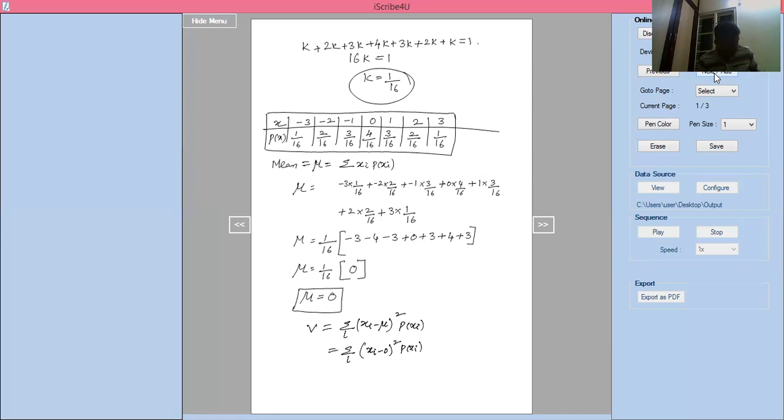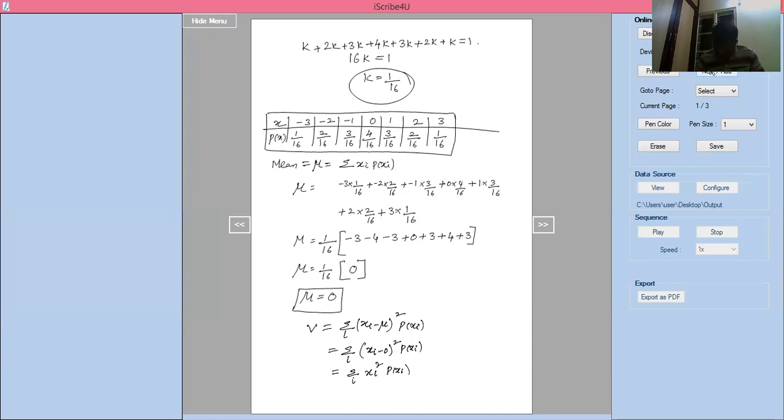Xi minus 0 is xi only. So now I write summation over i of xi square into P of xi.